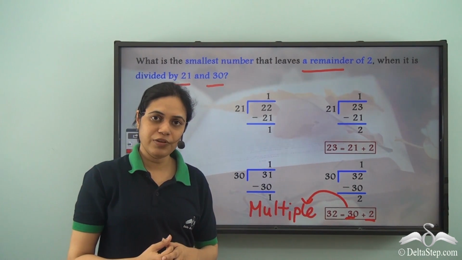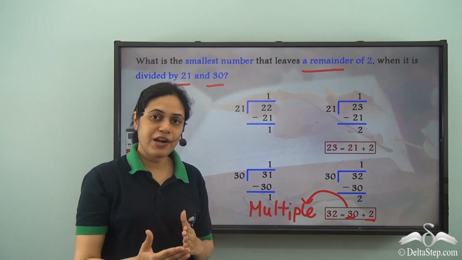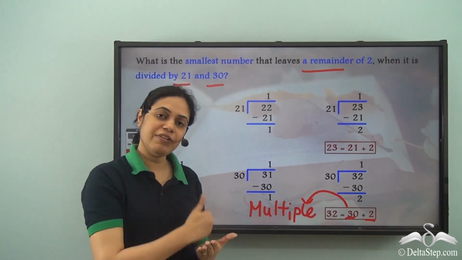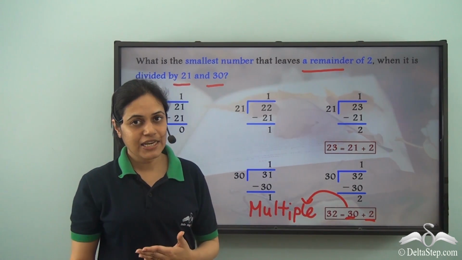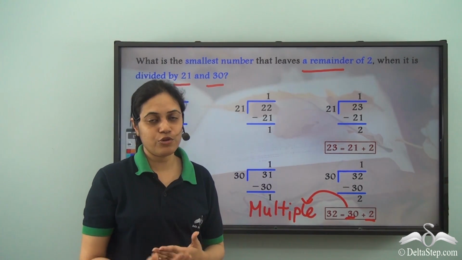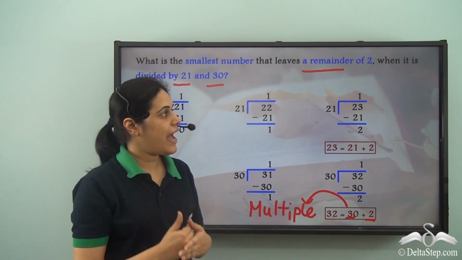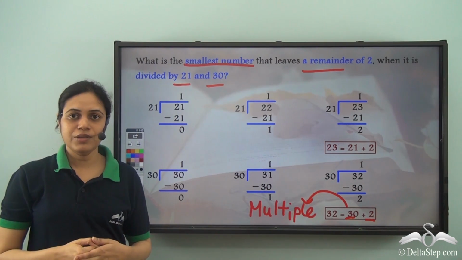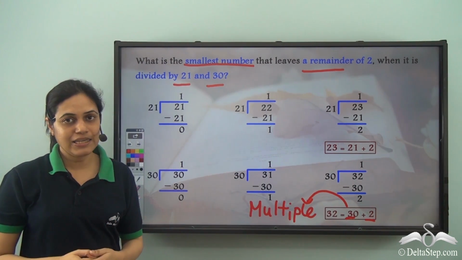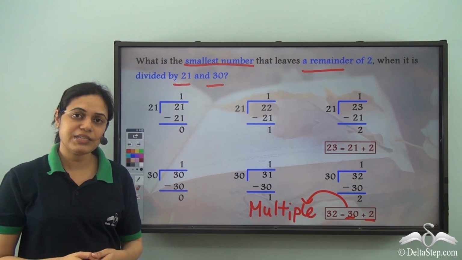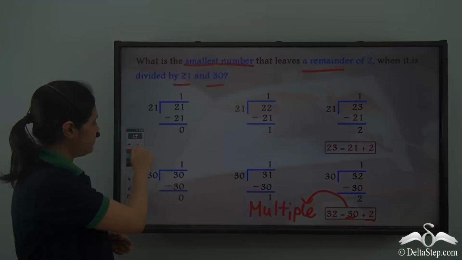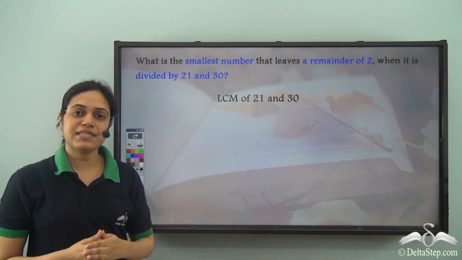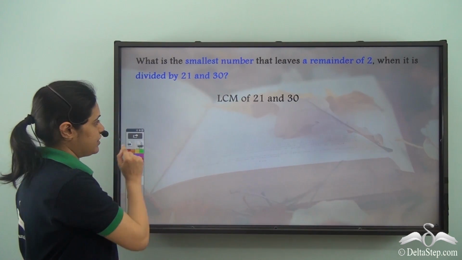My problem is solved because that number will leave a remainder of 2 when divided by 21, and also when divided by 30. I need the smallest such number, which means I need the lowest common multiple of 21 and 30. So I find the LCM of 21 and 30.